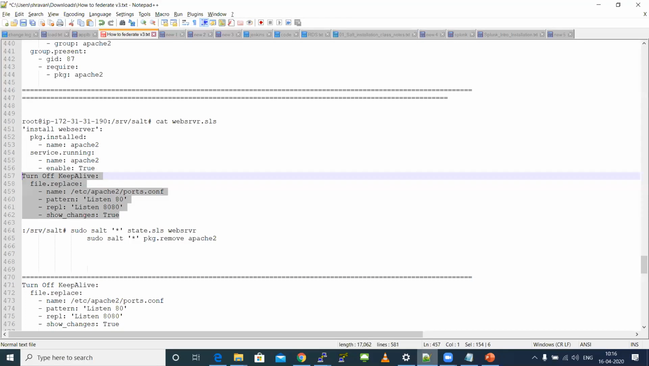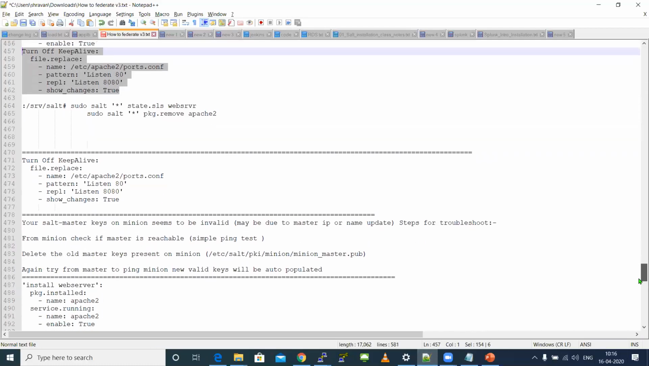I think these documents are already shared with you. You can practice all these SLS files. I have more SLS files available with me too. So if anyone has practiced this and has more interest, they can ping me separately. I can share those SLS files with you too.